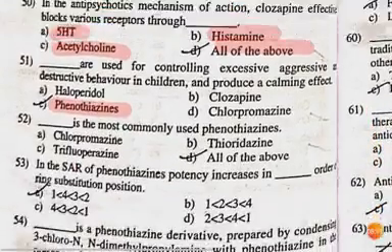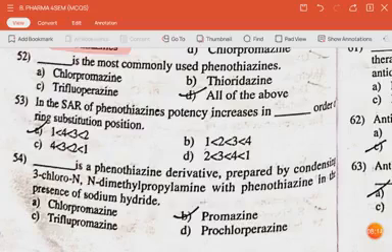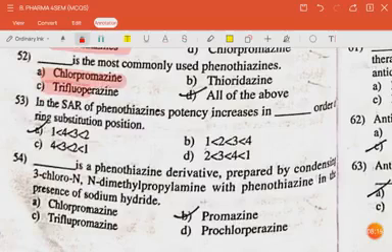The next question is: dash is the most commonly used phenothiazine. The answer is all of the above, that is chlorpromazine, trifluoperazine, thioridazine. The next question is: in the SAR of phenothiazines, potency increases in dash order of the ring substitution position. 1 less than 4 less than 3 less than 2, that means the highest for 2 and lowest for 1.